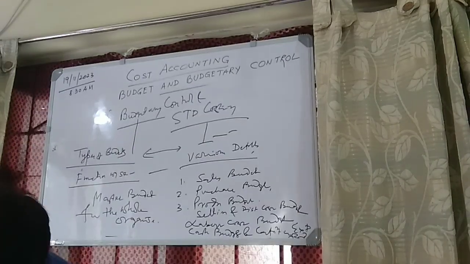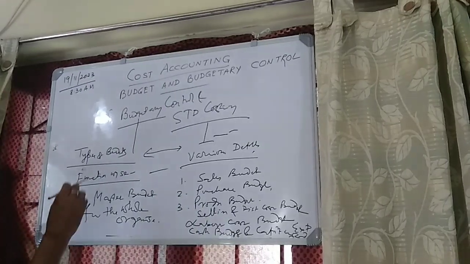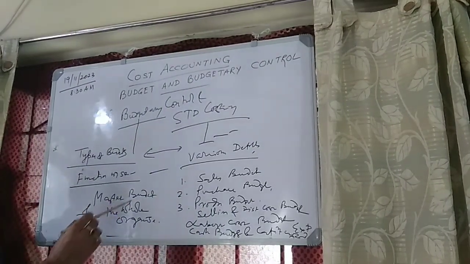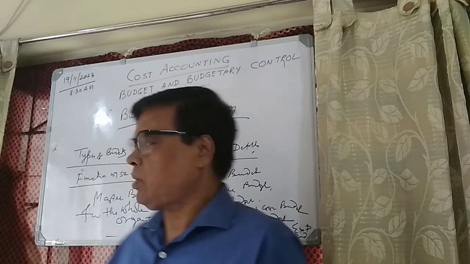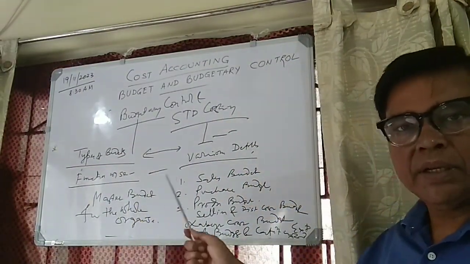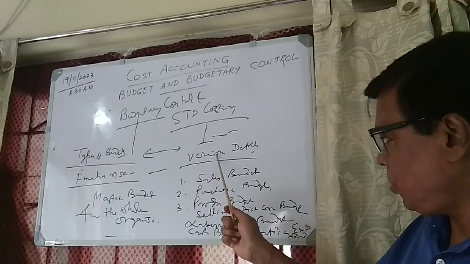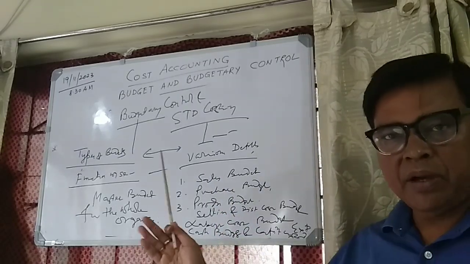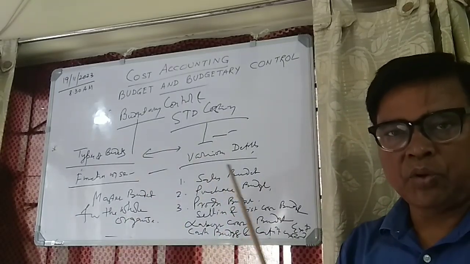You see that when we are talking about this, this is the master budget. If you do the master budget for the organization as a whole, it should be supported by your various departmental budgets, because you have to make the sum total.